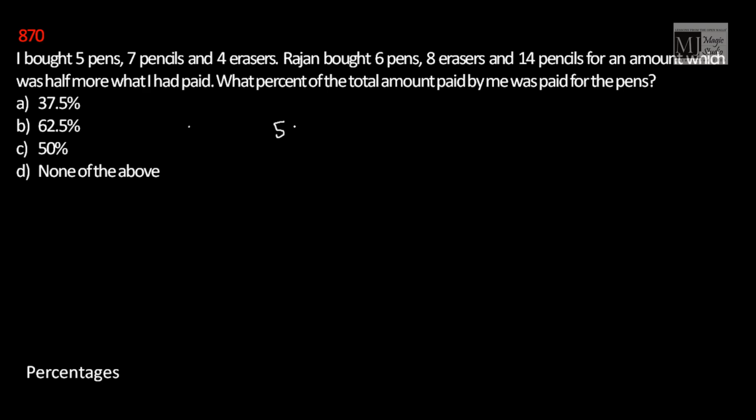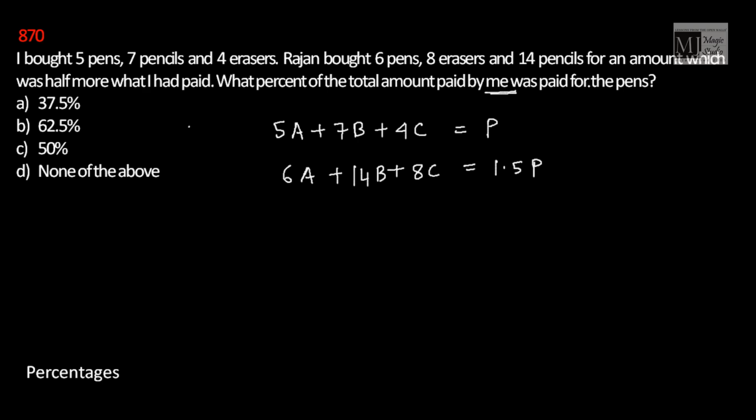I bought 5 pens and 7 pencils and 4 erasers. Rajan bought 6 pens, 8 erasers and 14 pencils for an amount which was half more than what I had paid. Suppose I have paid P, then Rajan has paid half more than P, that means 1.5P, 50% more than what I have paid. What percent of the total amount paid by me was paid for the pens?